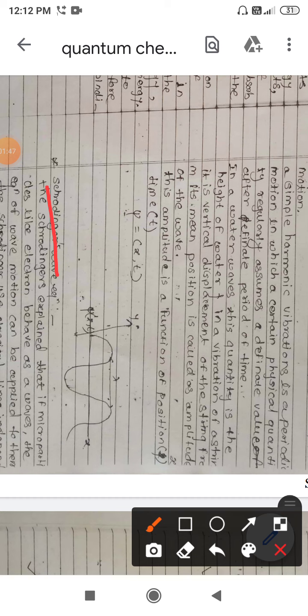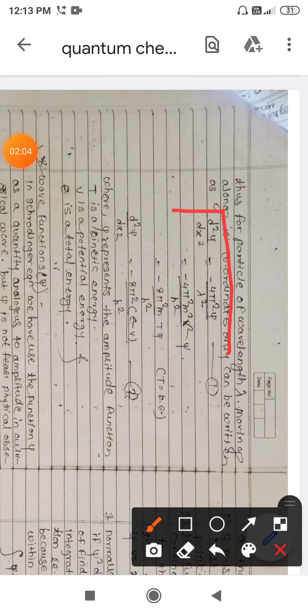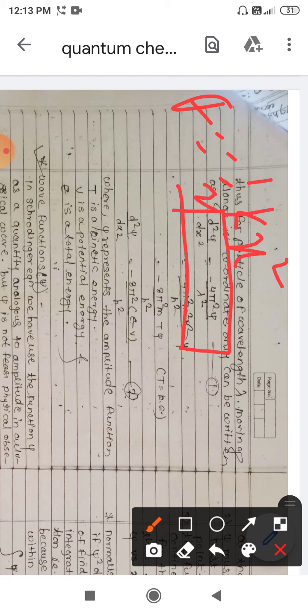The wave equation explains that a microparticle like the electron behaves as a wave as well as a particle, and the equation of wave motion can be given like this. We all know that the energy of a simple harmonic oscillator is given by 1 by 2 kx square, so force is nothing but minus kx. Force is directly proportional to x. Various derivations are there, but we have directly taken the important result here.